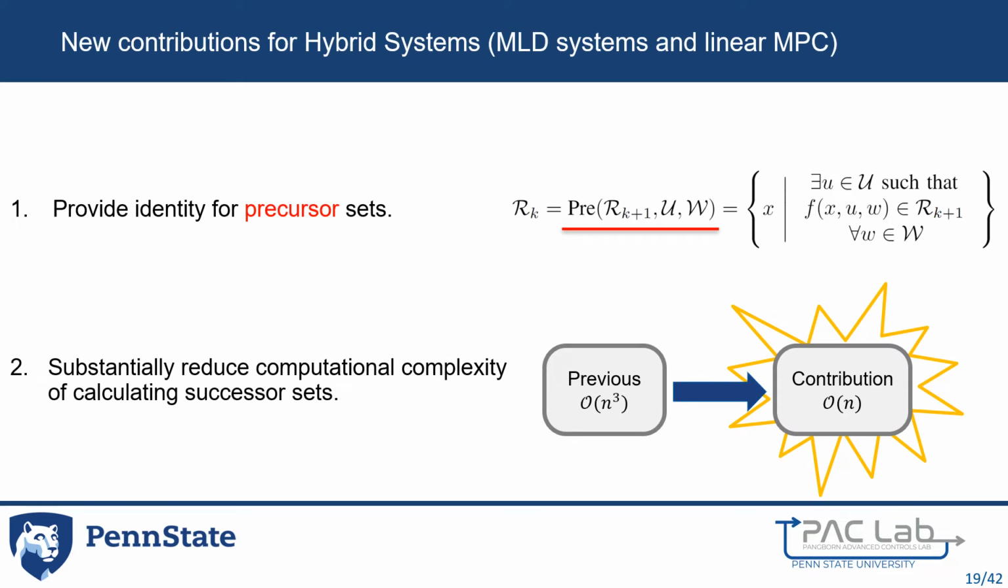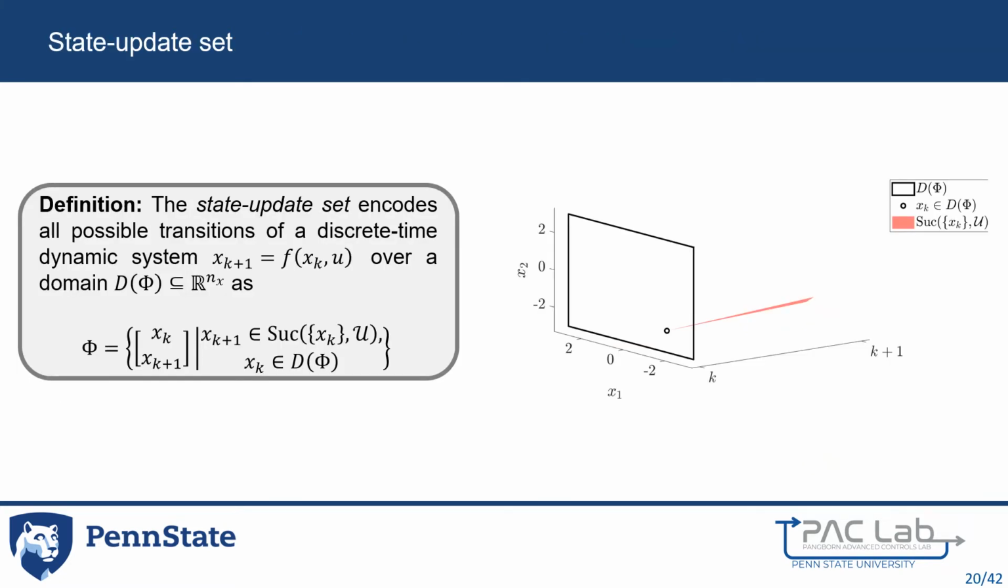The new contributions of the paper I'm presenting address the precursor sets for both MLD systems and linear MPC. Furthermore, computational complexity of calculating successor sets is reduced from scaling cubically with state dimension to only linear. To accomplish this, a construct called the state update set is introduced. In a few slides, successor and precursor set identities will be given that contain the state update set. The state update set encodes all possible transitions of a discrete time dynamic system over a domain.